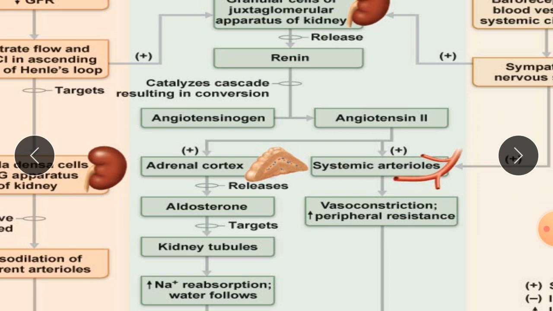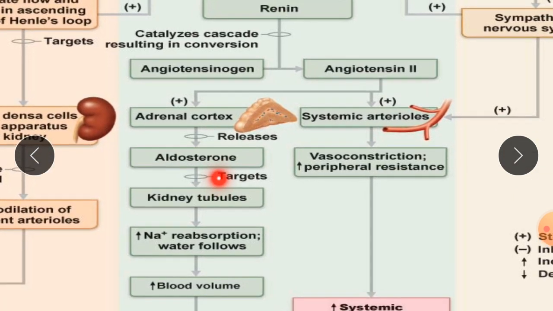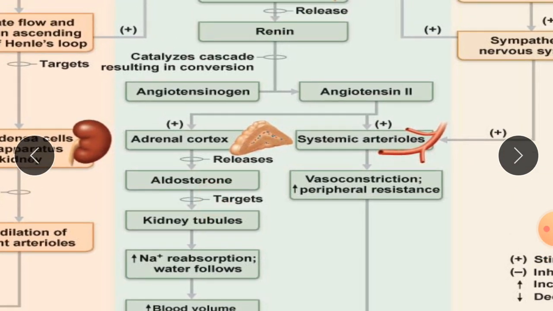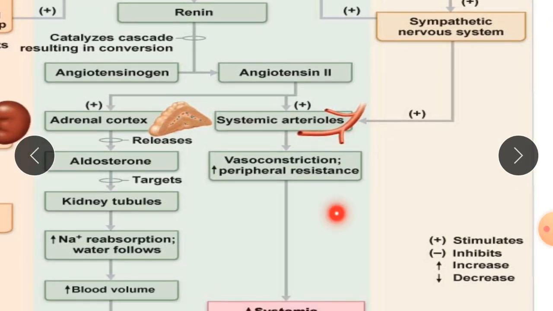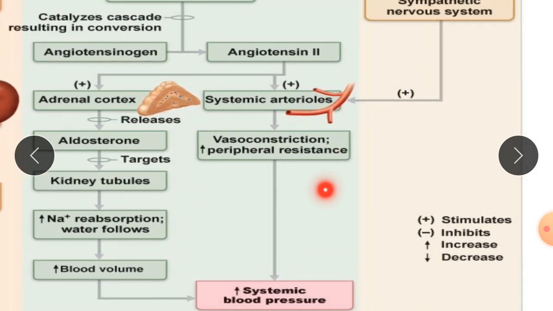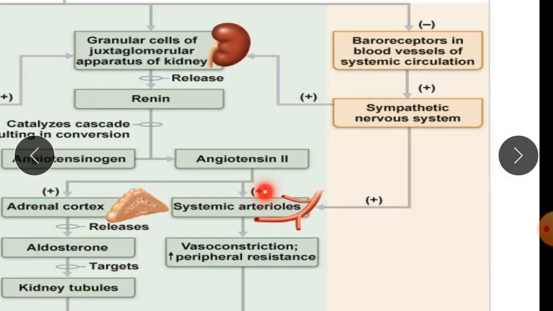Due to aldosterone, the blood volume increases, which increases blood pressure, and the systemic arterioles vasoconstrict, due to which the blood pressure also increases. In this fashion it produces the effects.